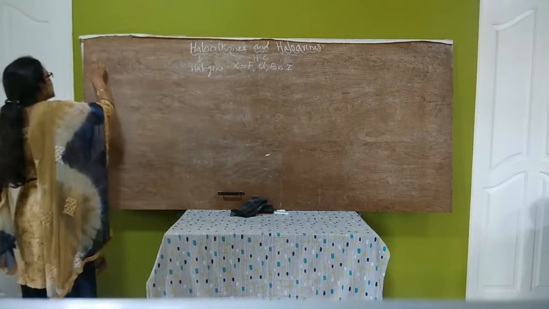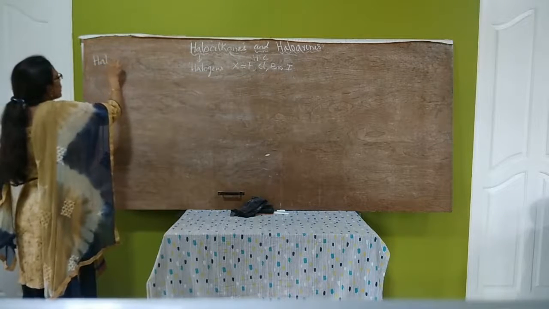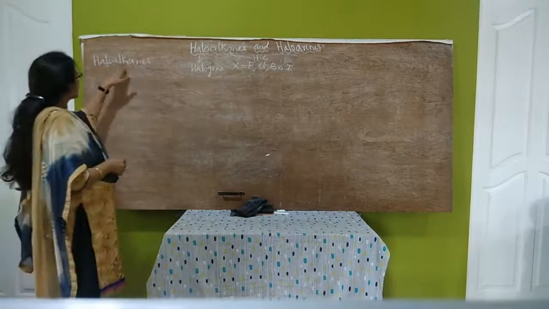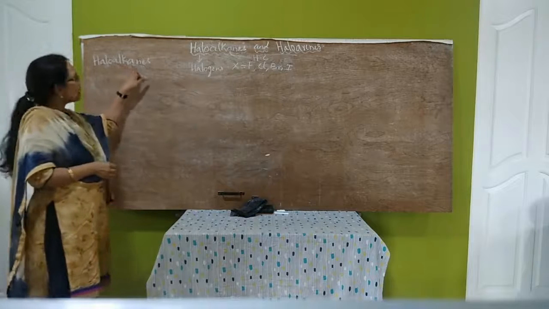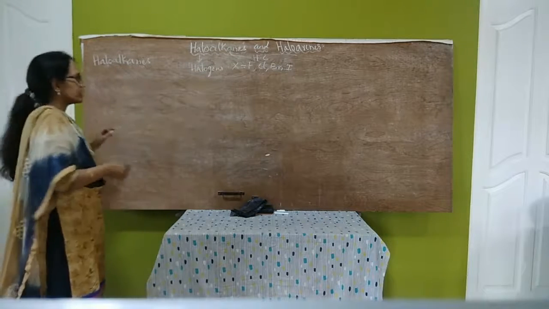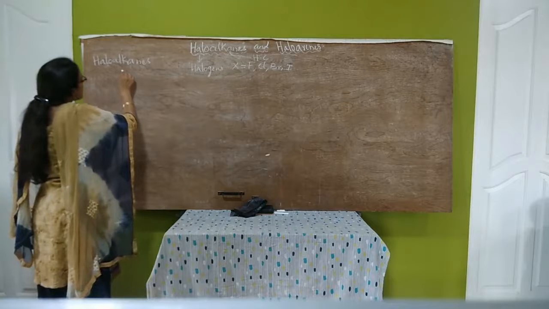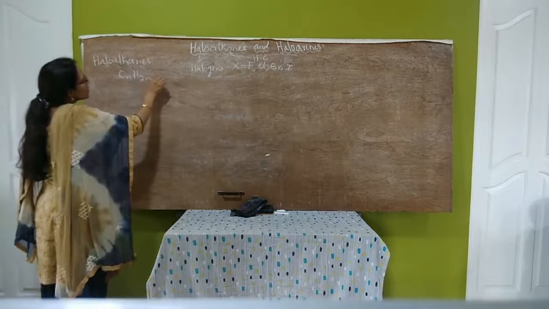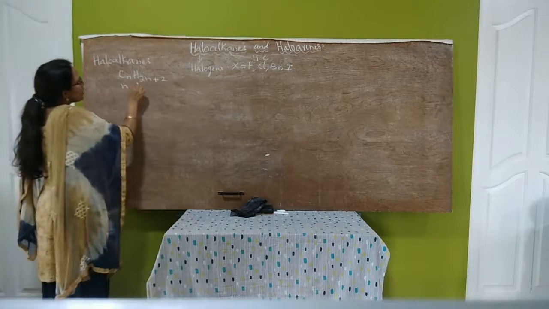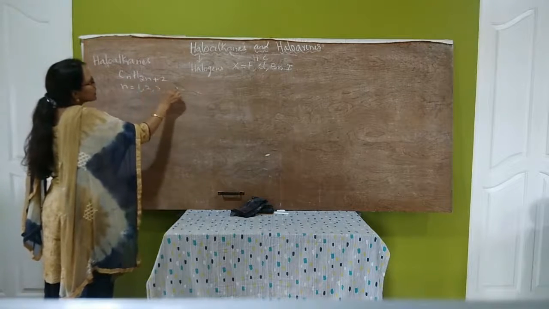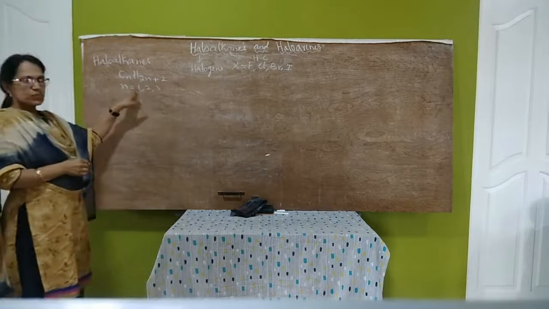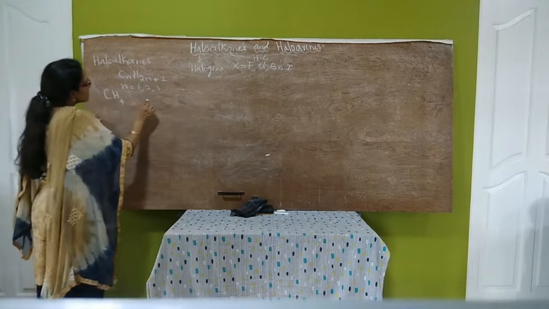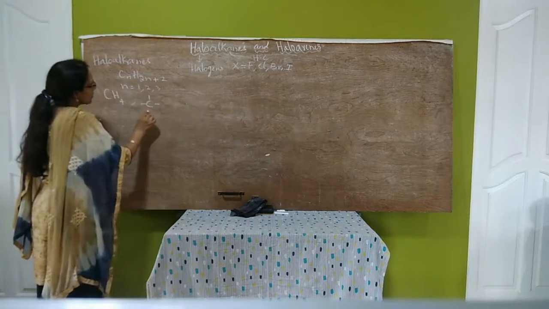So now let us study the haloalkanes and haloarenes definition. Haloalkanes. So we know alkanes. Alkanes are aliphatic saturated hydrocarbons. The general formula of alkanes is CnH2n+2, where n is equal to 1, 2, 3, etc. So if we consider n is equal to 1, which hydrocarbon do we get? Methane. So this is methane, CH4.